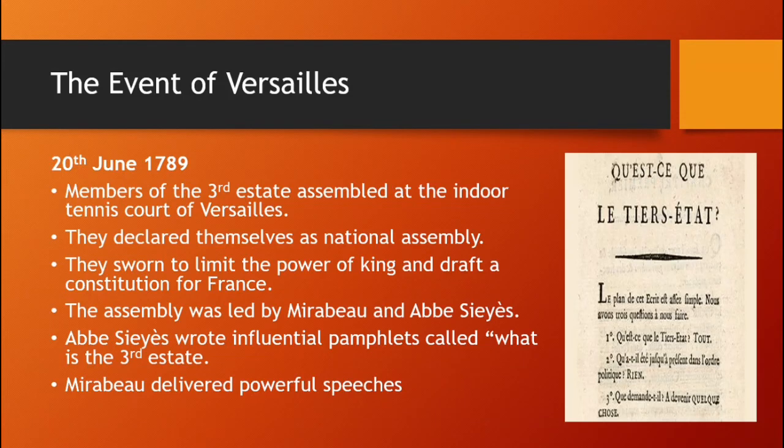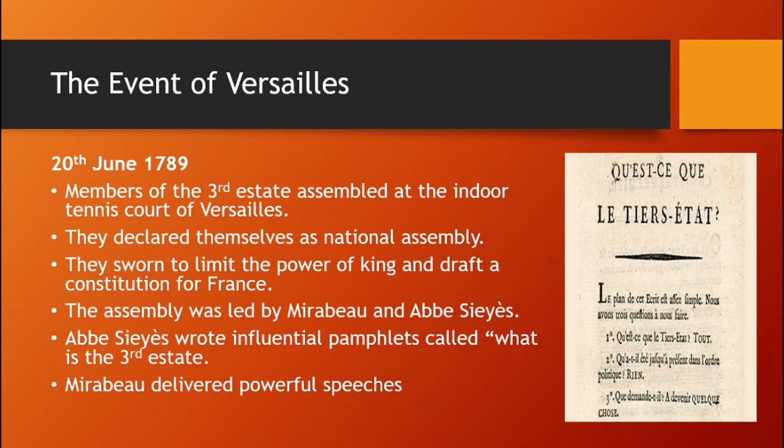On 20th June 1789, the members of Third Estate assembled at the indoor tennis court of Versailles. They declared themselves as the National Assembly. They swore to limit the powers of the king and draft a constitution for France. The assembly was led by Mirabeau and Abbe Sieyes. They both were the leaders of the Third Estate. By the way, they both were from the Second Estate, but they cared about the Third Estate. That's why they were with them.